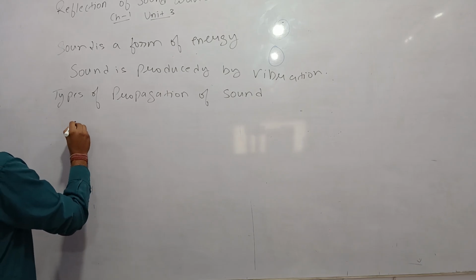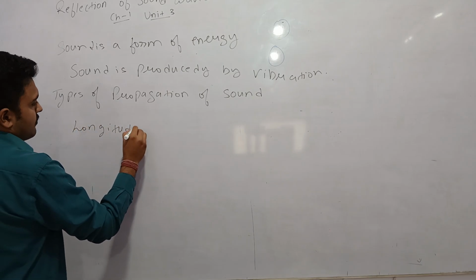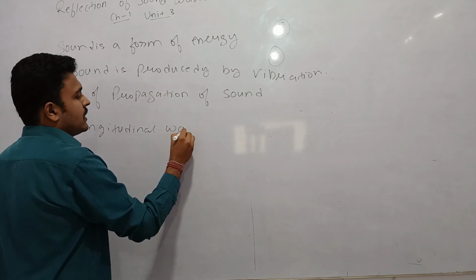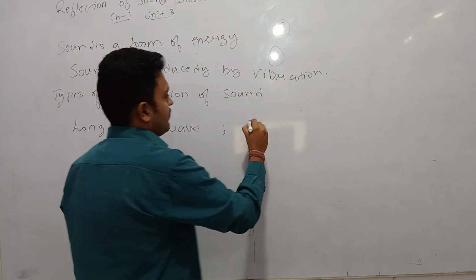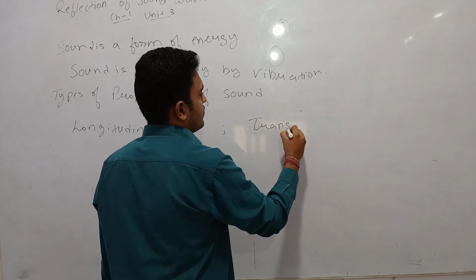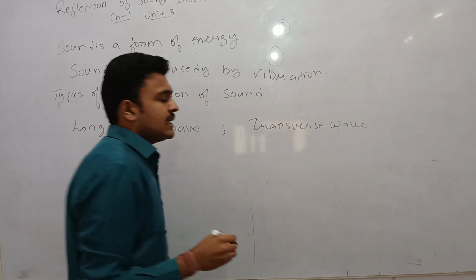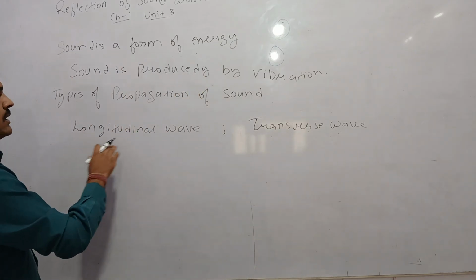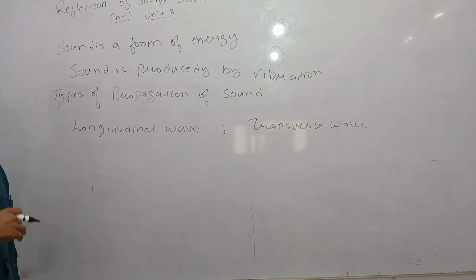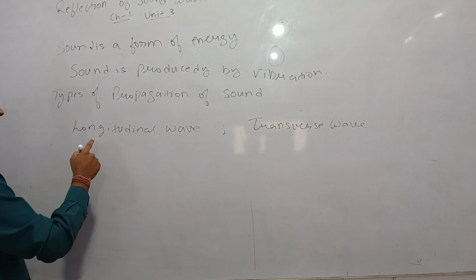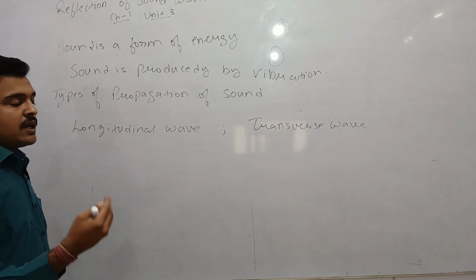One is the longitudinal wave, and the other is the transverse wave. So what is the difference between a longitudinal and a transverse wave? In longitudinal waves, the particles of the medium vibrate in the same direction as the propagation of sound.